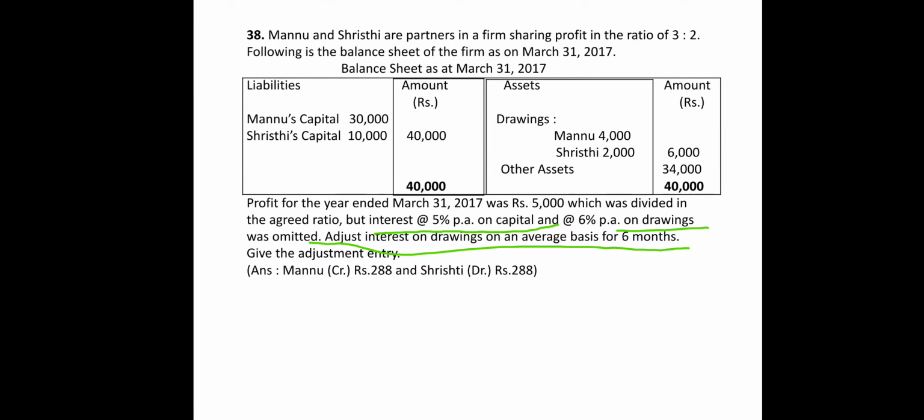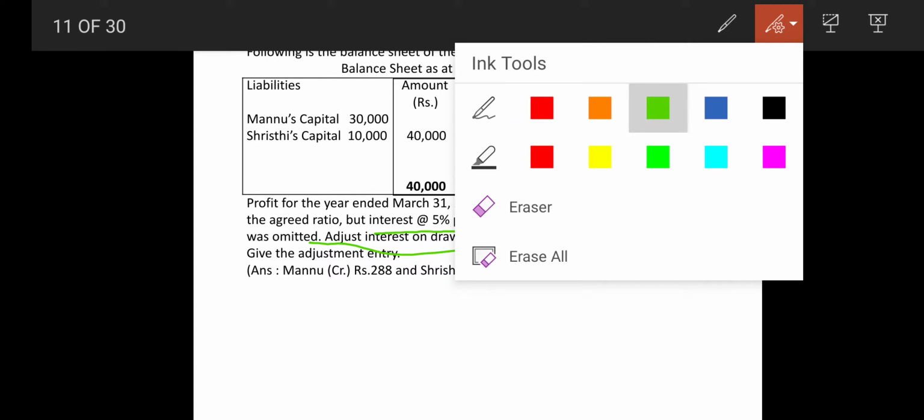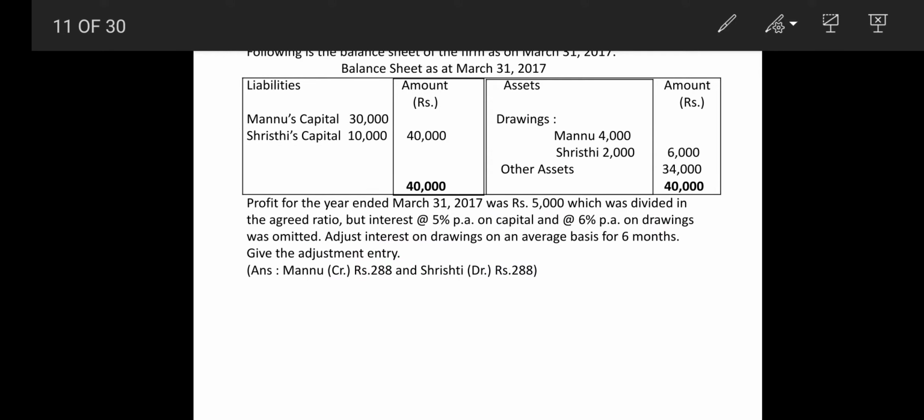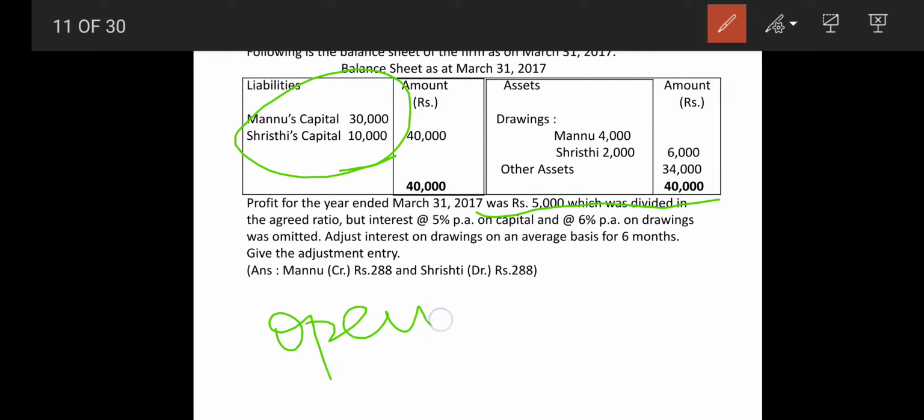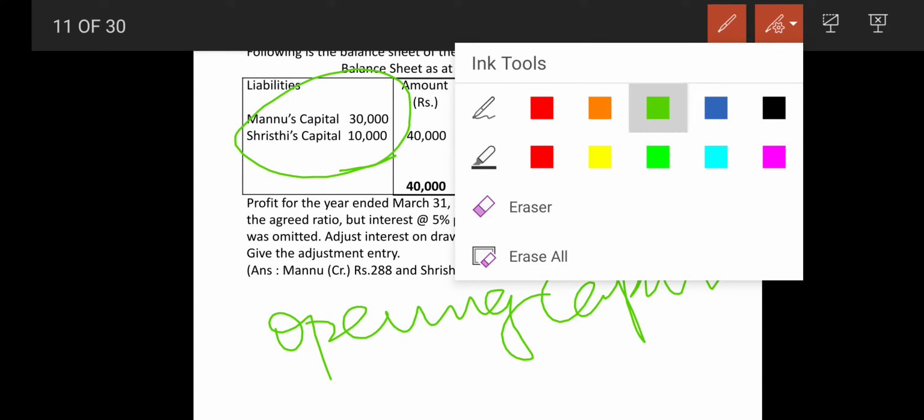So, looking at the sum, first of all, what is given? They had already distributed 5,000 among them in the agreed ratio, right? So this capital includes profit. Now we have a rule that interest on capital is always on the opening capital. So we have to first find out the opening capital in the sum.